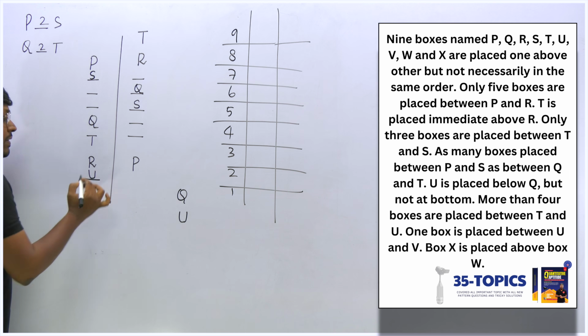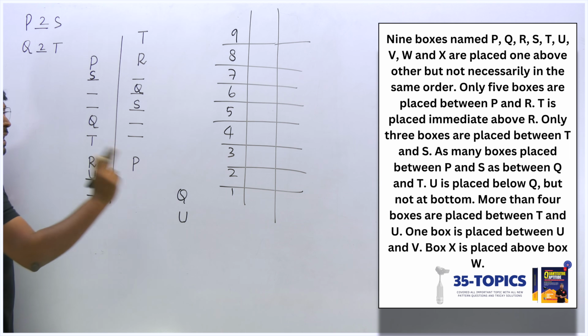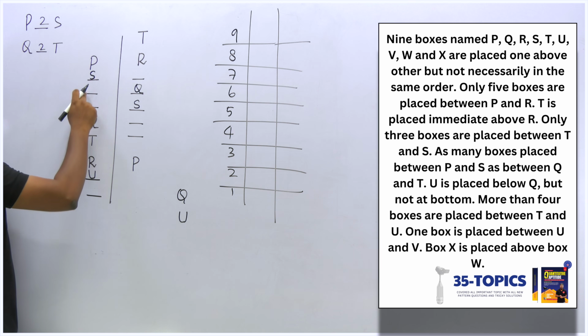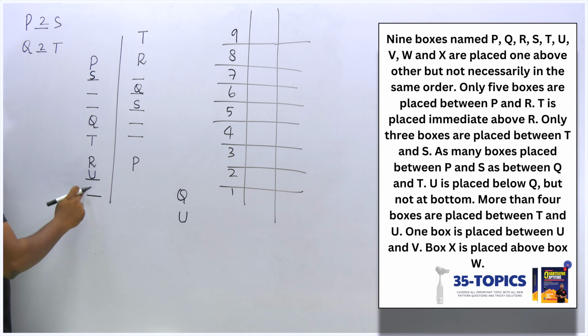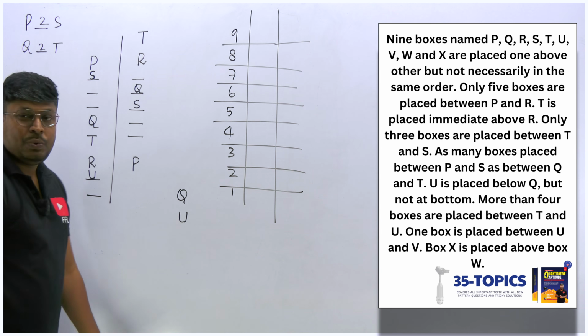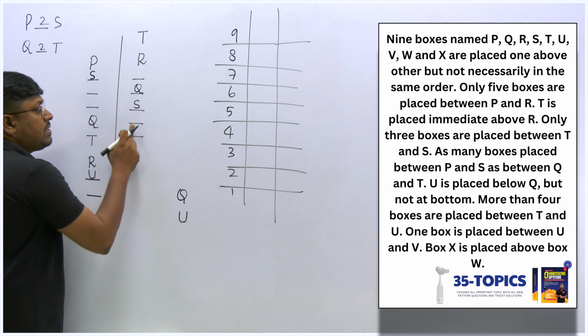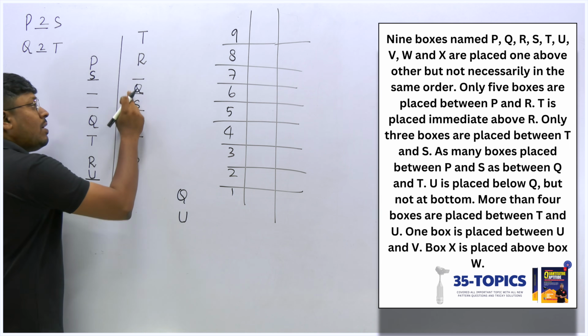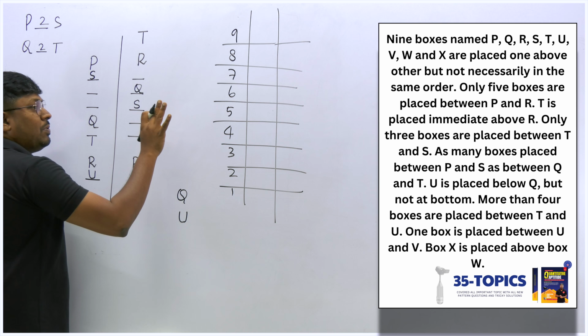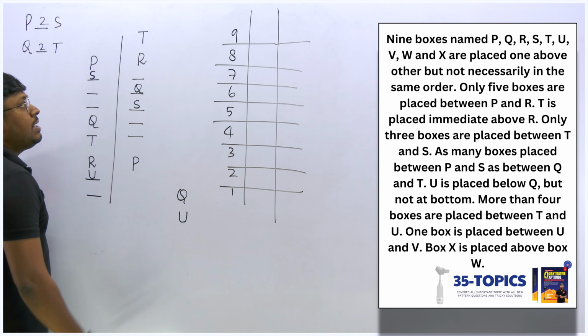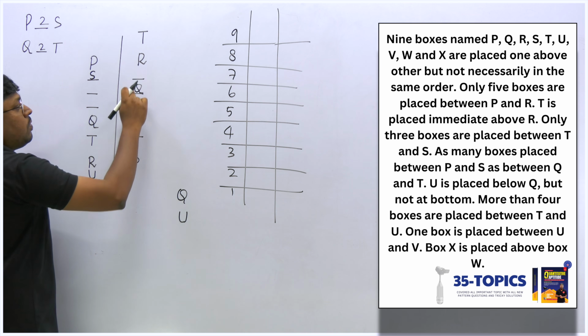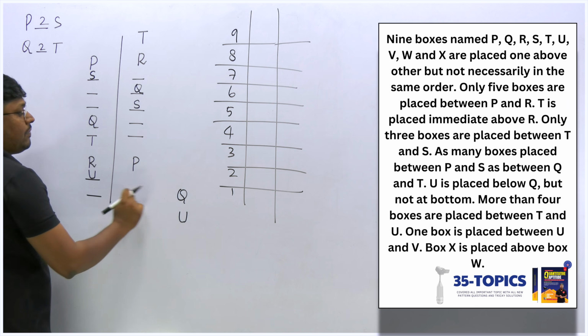Totally there are only 9 boxes, 1, 2, 3, 4, 5, 6, 7, 8, 9. So if I should not place U here, the only chance is to fix U here. And now coming to this condition, we have multiple chances. I can fix U anywhere, because it is not immediately below Q, it's just below Q. So there are many options here, but 1, 2, 3, 4, 5, 6, 7, 8, only 1 chance.